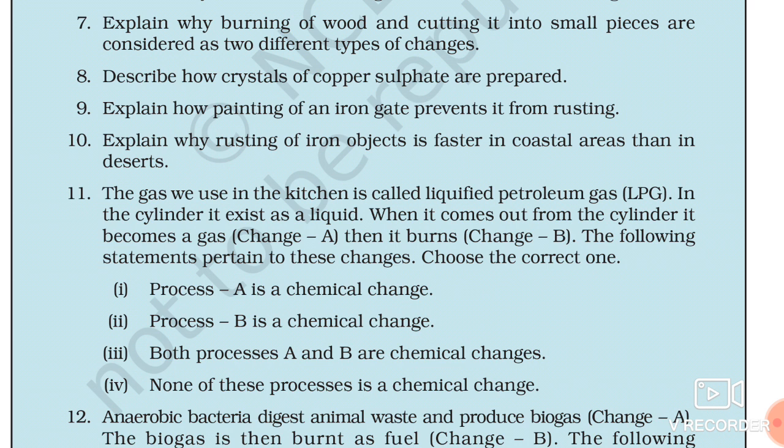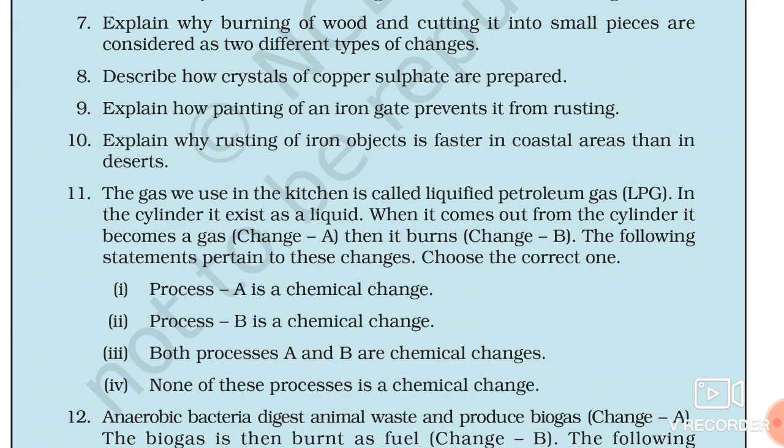Question number 10: explain why rusting of an iron object is faster in coastal areas than in desert. So I have told you that in coastal areas there is plenty of moisture. There is huge moisture in the air, and wherever there are more reactants, there will be more reaction, and if there is more reaction, there will be a faster process of oxidation, and that's why there will be more rust.